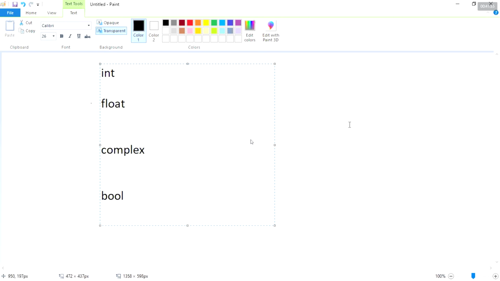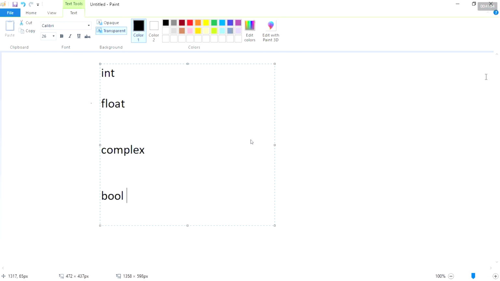Okay, these are the four types of numerical data types which are there in your Python programming language. Now we'll see one by one. What is meant by int? What is meant by float? What is meant by complex? And then what is meant by bool?